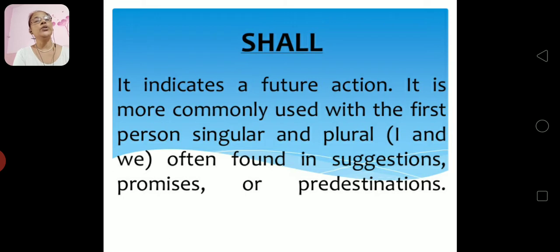And now we are going to study shall. Shall indicates future action, as you know very well. It is very commonly used with the first person singular and plural, I and we, often found in suggestions, promises and predestinations, where you are making future plannings to go somewhere. So they are called predestination.